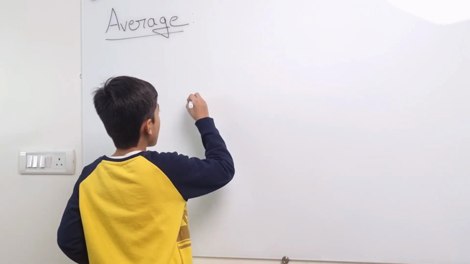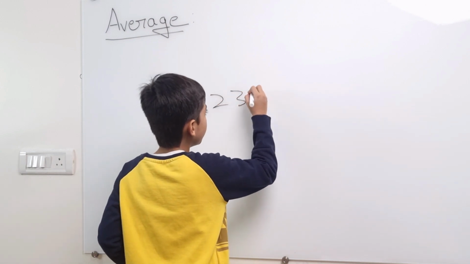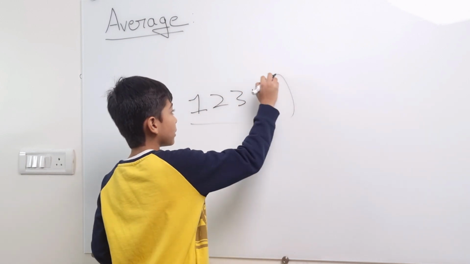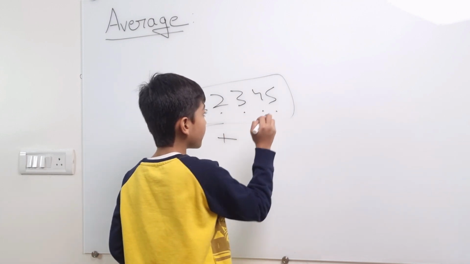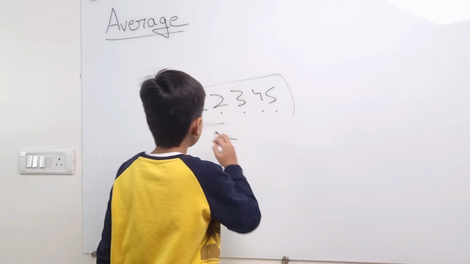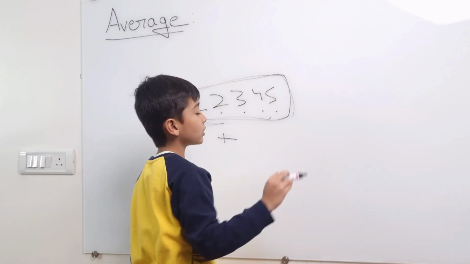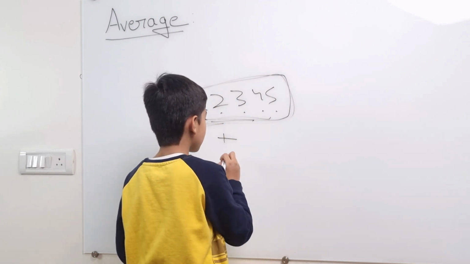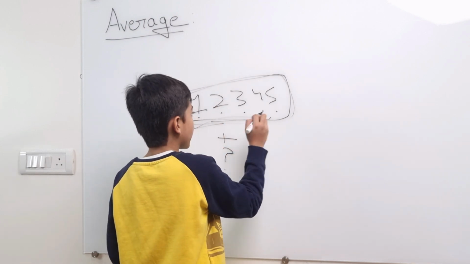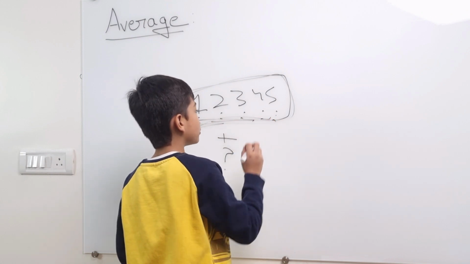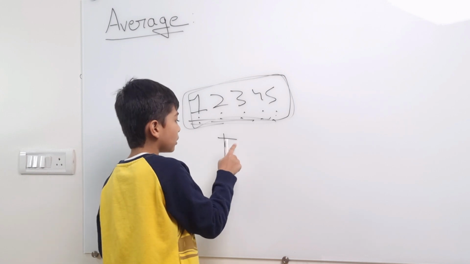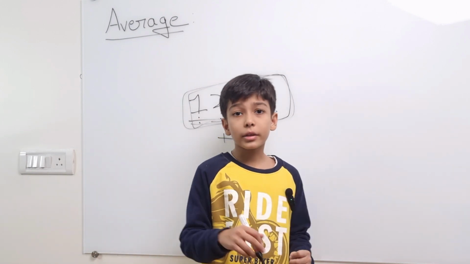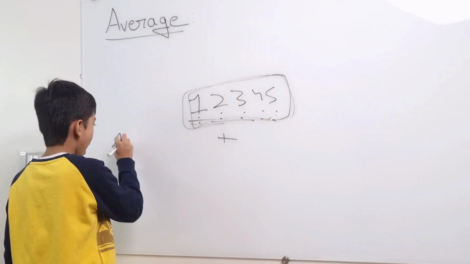For example, here 1, 2, 3, 4, 5. I'm going to add these all, and here there are 5 numbers, so I'm going to divide the sum by 5. Simple. Now let me tell you the formula.